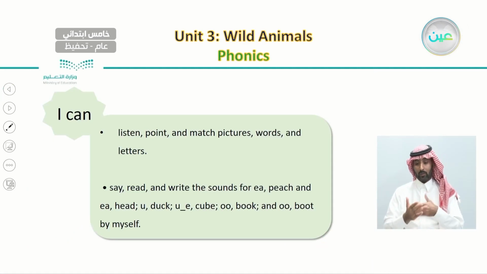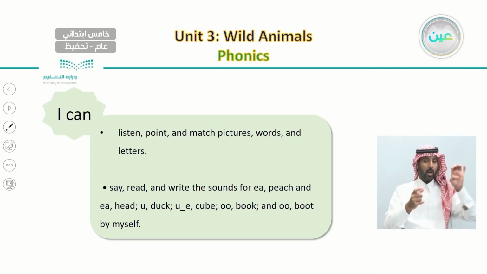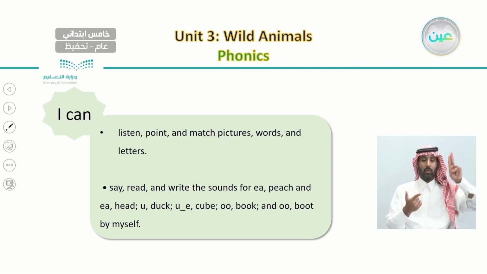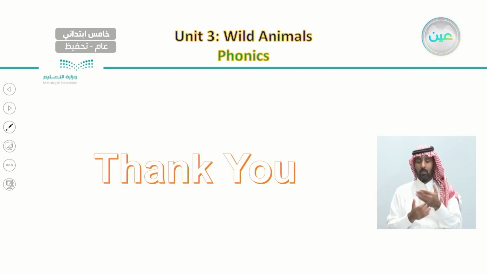At the end of this lesson, it's important that we are able to listen, point, and match pictures, words, and letters, and also to say, read and write the sounds. The first sound is EA like the word beach, and EA like the word head, and U like the word dog, and UE like the word cube, and OO that can be found in the word book, and OO in the word boot, by yourself. This is a very important thing that we make sure we are able to do.